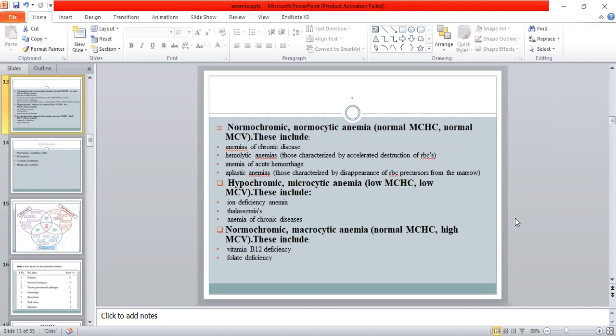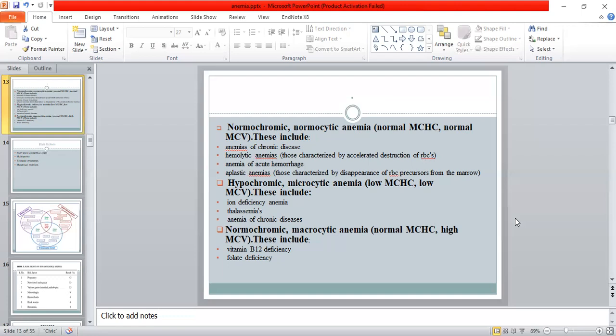So now morphologically, if we see the normocytic and normochromic anemia, in these anemias, the MCHC and MCV remain normal. These include the anemia of chronic disease, hemolytic anemia, anemia of acute hemorrhage, and aplastic anemia. The second is hypochromic microcytic anemia. In these anemias, there will be low MCHC and low MCV, and they include iron deficiency anemia, thalassemia, and anemia of chronic disease.